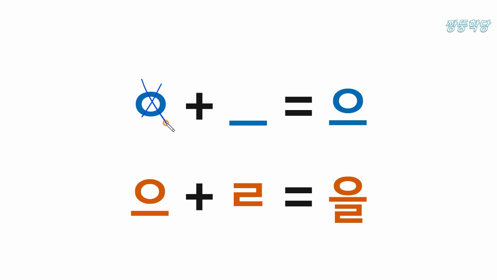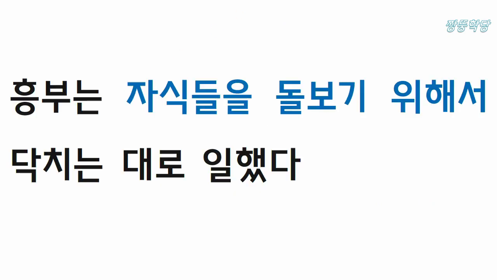And it has no sound, and this is u sound. And this is 을 sound. So, 을 is an indicator for object. So, 자식들 is an object in this sentence because it is added with 을.